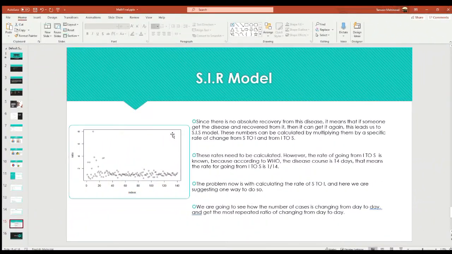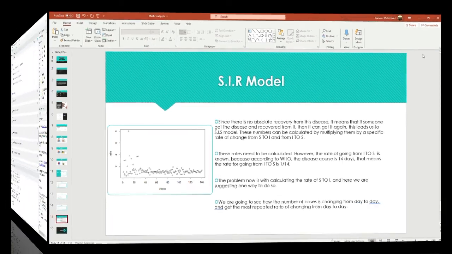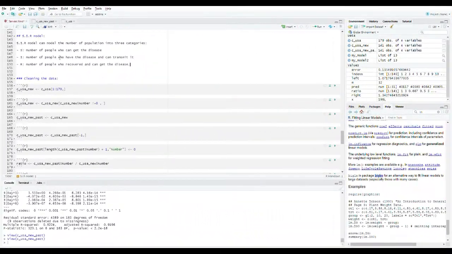So now here my work is to explain the SIR model for USA. According to the data of USA, we use the R language to find the SIR model. So let's go to the code. So this is the SIR model